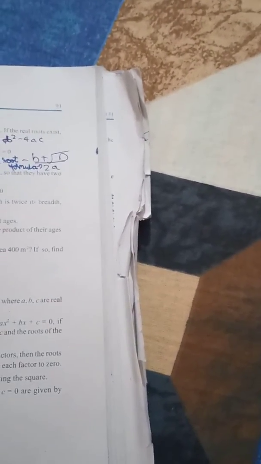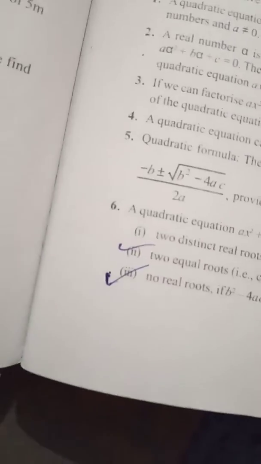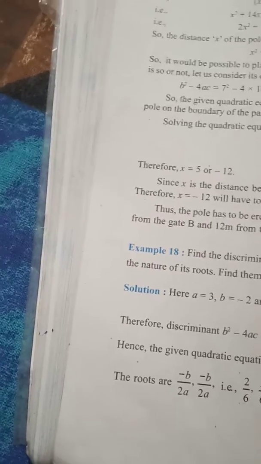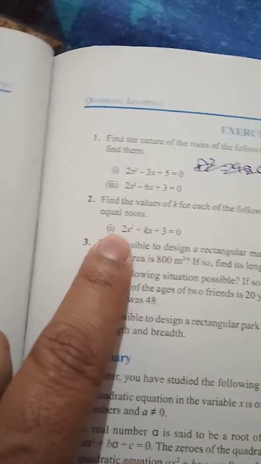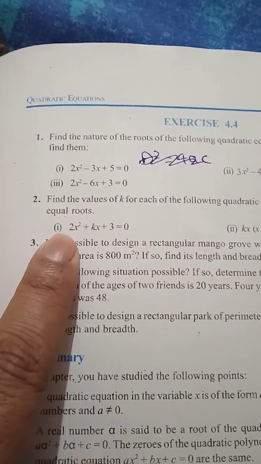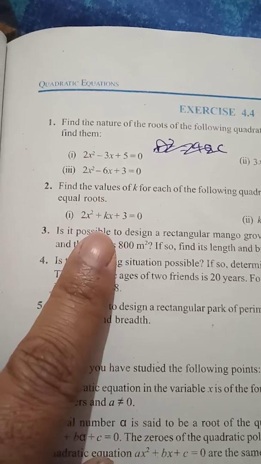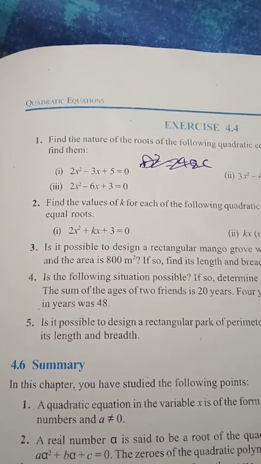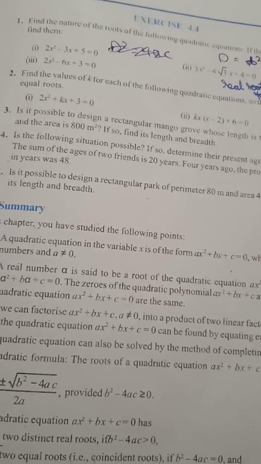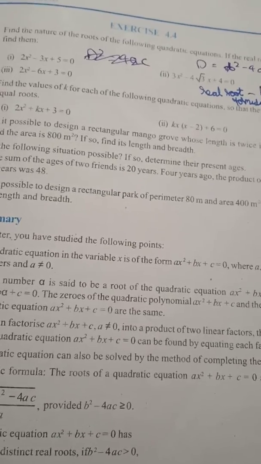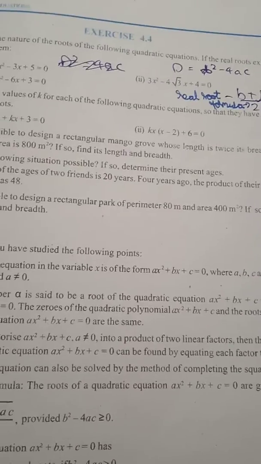And suppose the equation is given, find the discriminant, you can see this example number 18, whether the roots are real or not. If it is equal, then what will happen? Find the value of k if the two roots are equal. You can see this in question number 2 of exercise 4.4. So in this way you have to find the value of k. That means you will take the help of the discriminant. So one discriminant question will come to solve, and another question will come to solve word problems. So these are the questions that are likely to come.